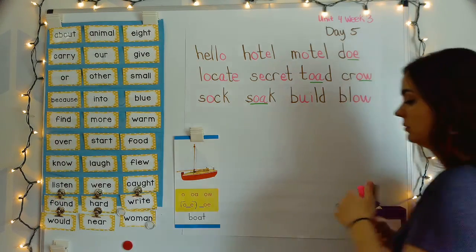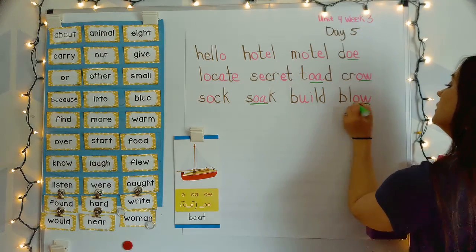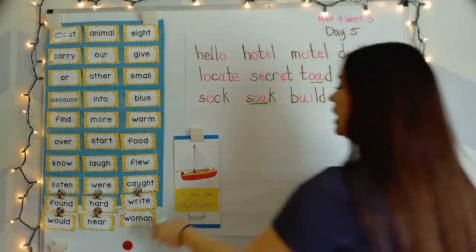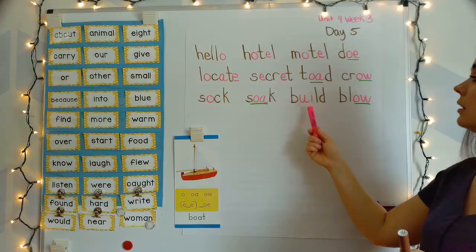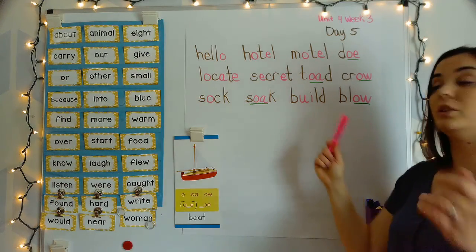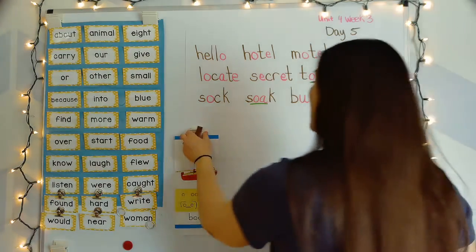And OW is a team that's working together to say long O. Bull, O. Blow. All right, let's read our last line. Sock, soak, build, blow. Your turn. Lovely. All right, let's do a sentence.